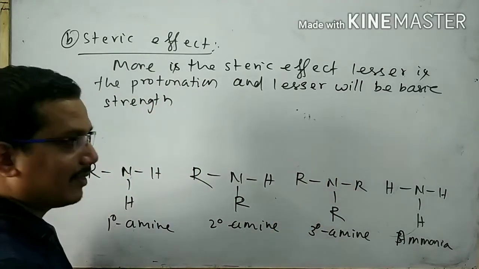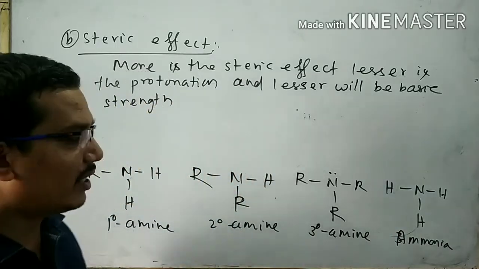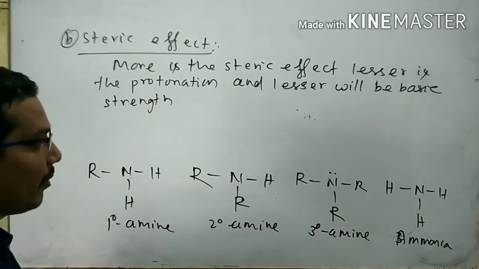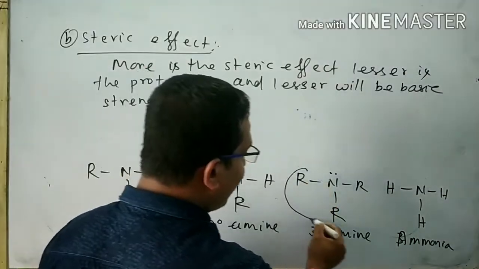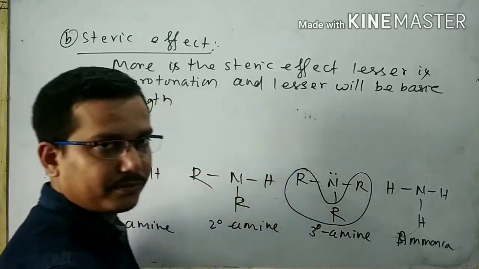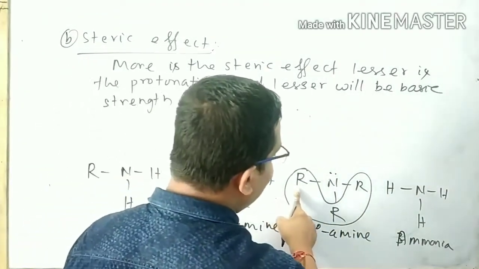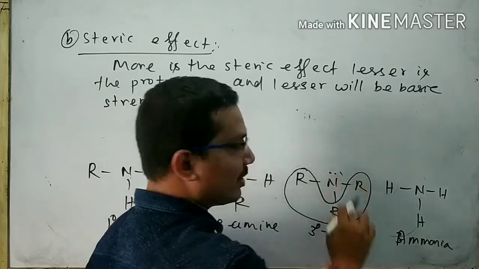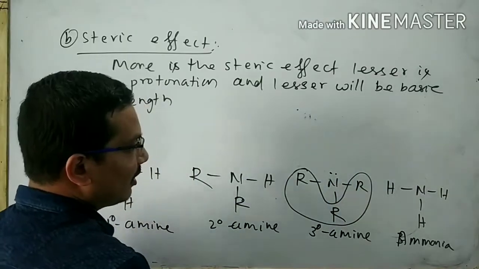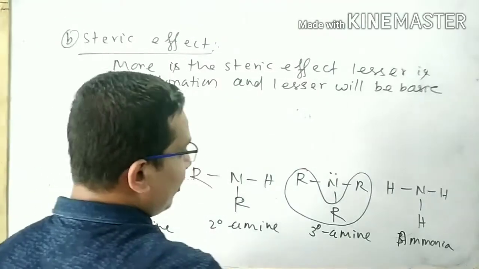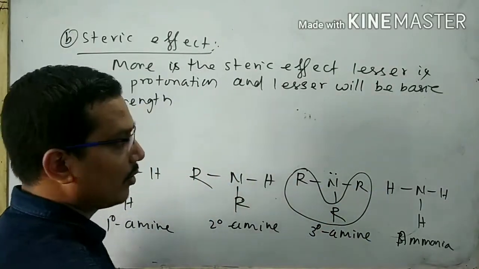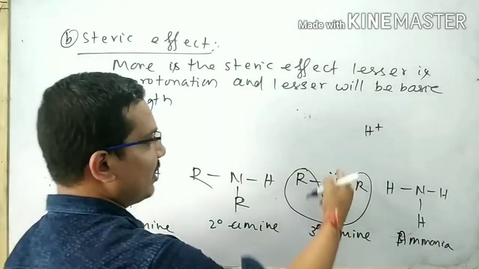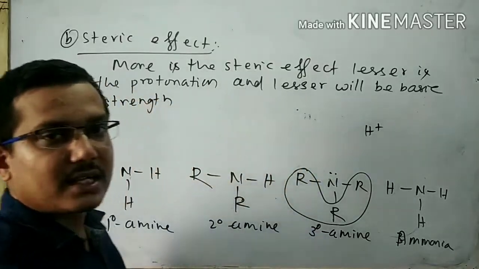In 3 degree amine, there is more electron density on the nitrogen atom as compared to the other amine and ammonia, no doubt. But there is more cloudiness of the bulkier group, because here three bulkier alkyl groups are present which surround the central atom nitrogen. As a result, here the electron density is more, no doubt, but the three bulkier alkyl groups obstruct the incoming of H plus ion. As a result, protonation is very difficult according to the steric effect.